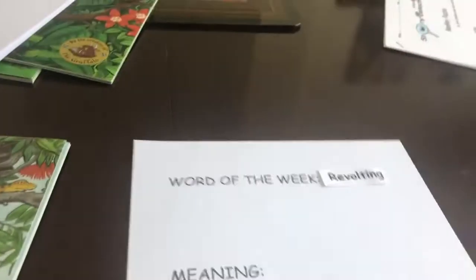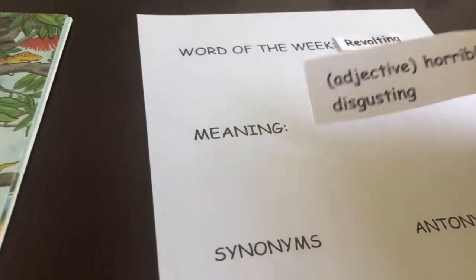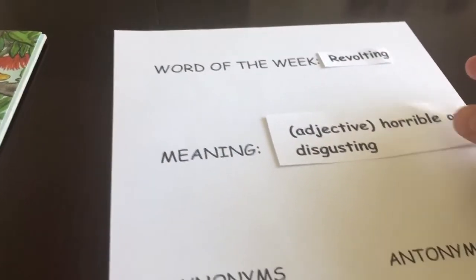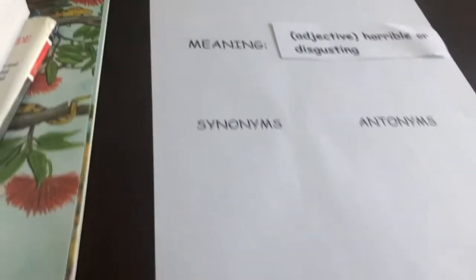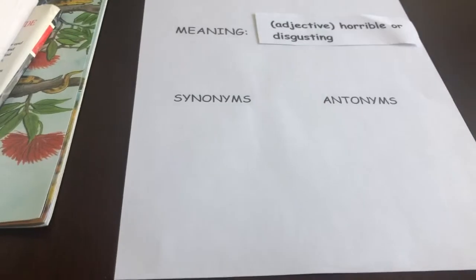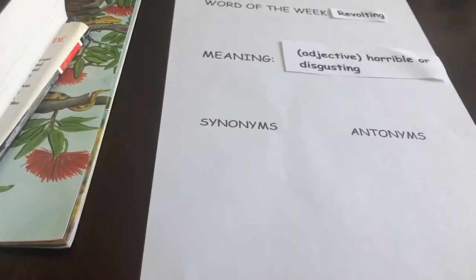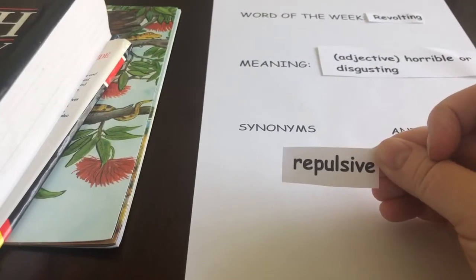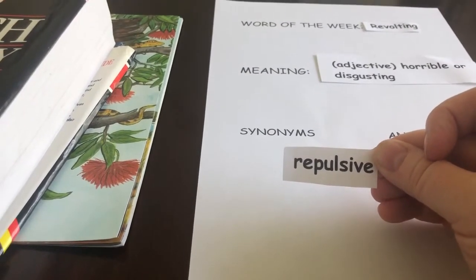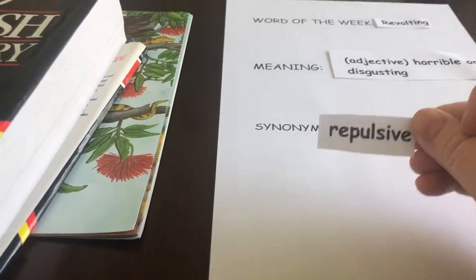So let's put our meaning here on the word of the week. We have the word revolting, and it's an adjective and it means horrible or disgusting. So let's have a look at a couple of synonyms and antonyms just so that you fully understand what the word means. These will really help to cement in your mind what this word means. Now, if we've got the word repulsive, that's when something is also really horrible or disgusting.